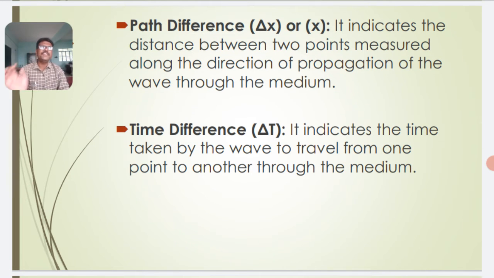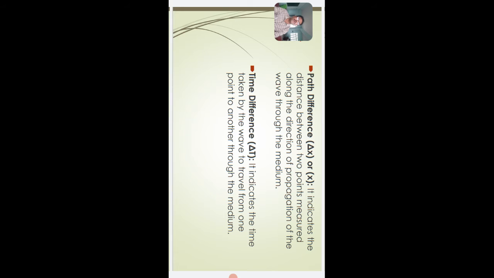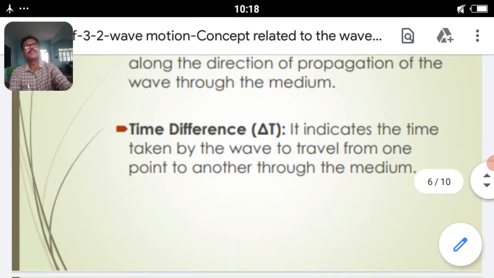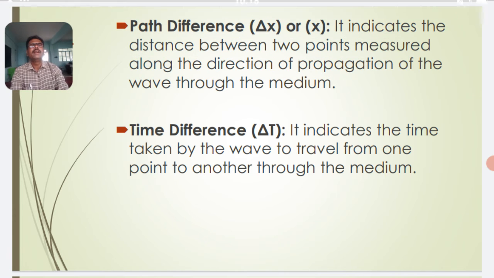Then path difference. The path difference, which is represented by the letter delta x, indicates the distance between 2 points measured along the direction of propagation of the wave through the medium. Then time difference. It indicates the time taken by the wave to travel from one point to another through the medium.